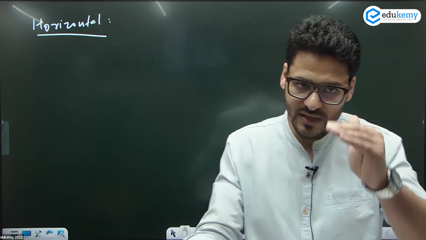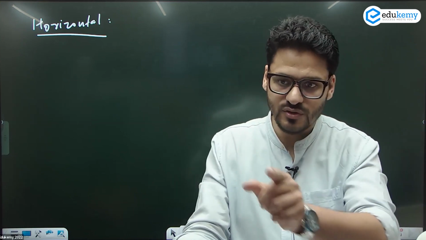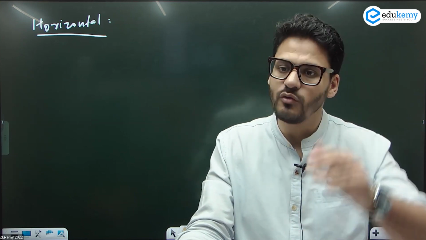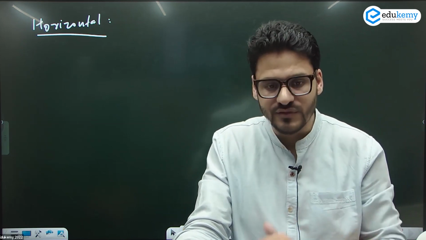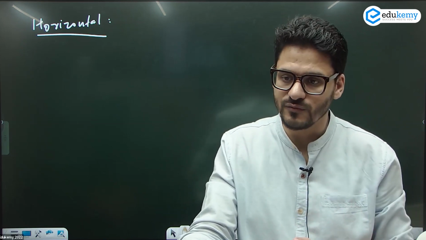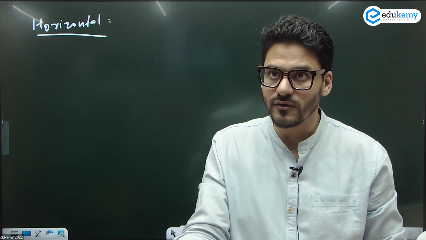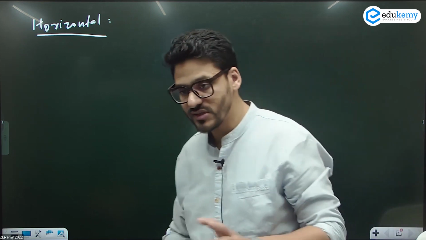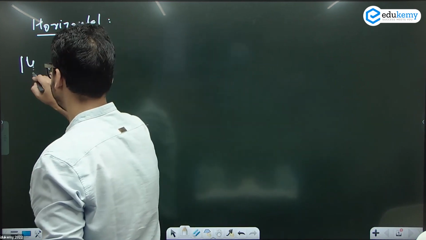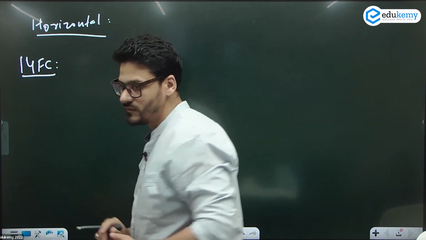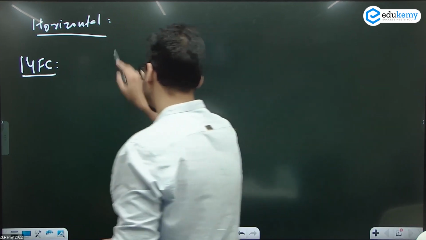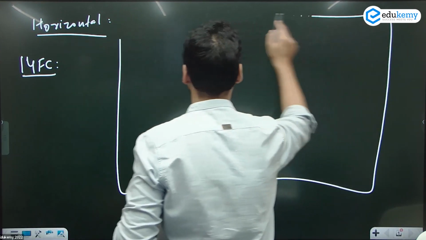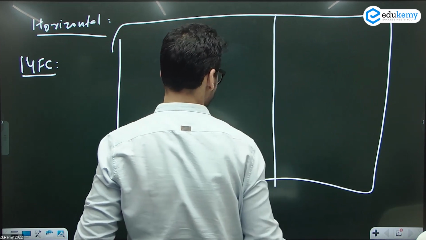So 15th Finance Commission के changes will be taken into consideration with reference to 14th Finance Commission. So पहले तो हम देखेंगे how the 14th Finance Commission distributed the funds among the states. What were the criterias for that? And then 15th Finance Commission changed a lot of those criterias and also changed a lot of weightage given to those criterias. तो पहले तो हम देखेंगे horizontal devolution according to 14th Finance Commission. Now you just need to create the table. इस table से you'll be able to understand easily.